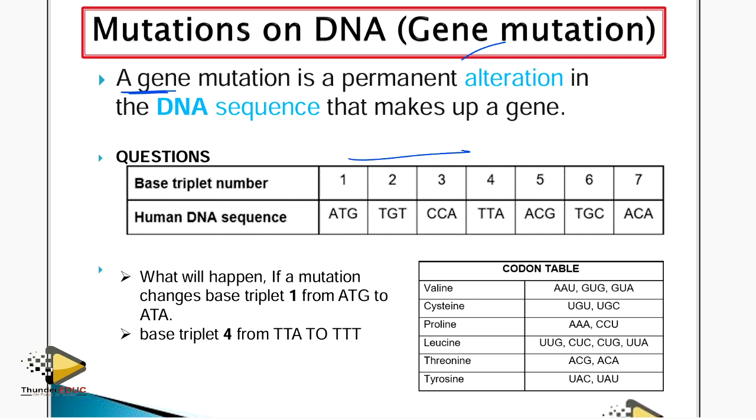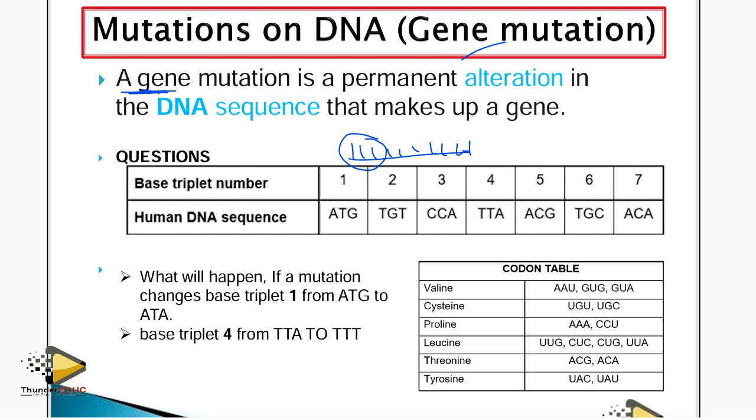Remember, a gene is just a section. If this is DNA, a section of DNA contains a certain or particular character. When it changes, we shall say it's a gene mutation. So a mutation is a permanent alteration in the DNA sequence that makes up a gene.